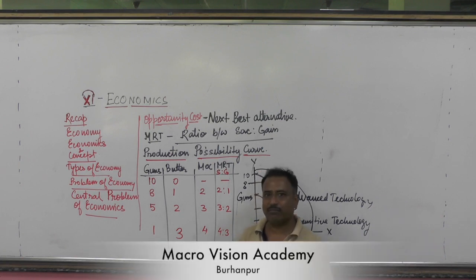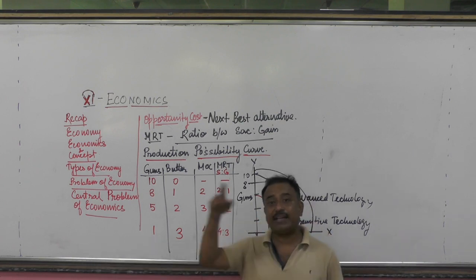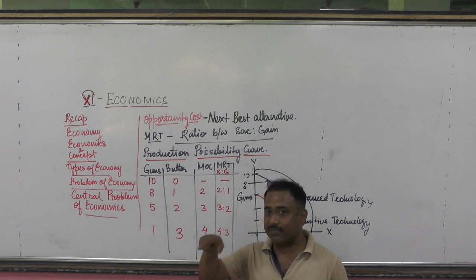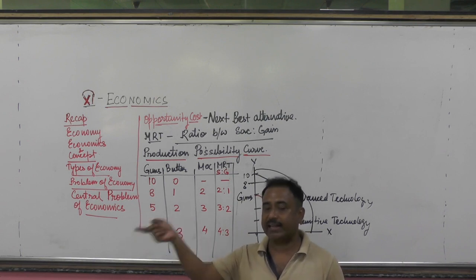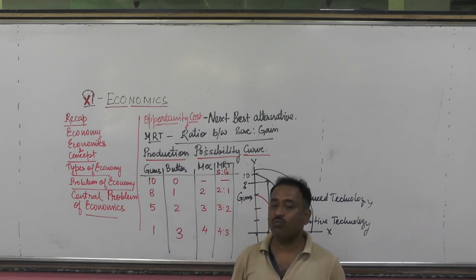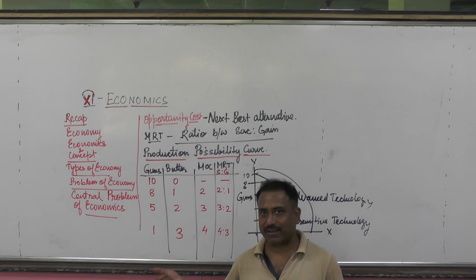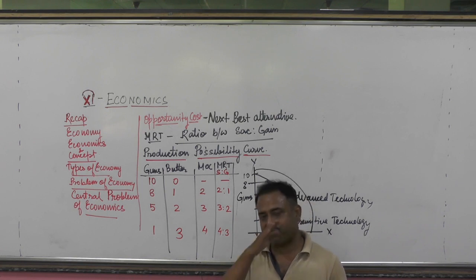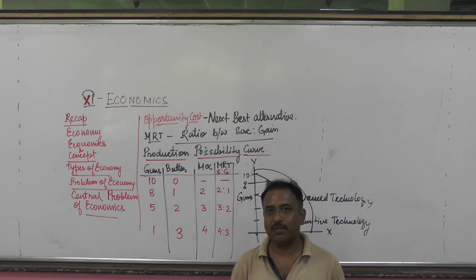It is concave when sacrifice is greater than the gain. When it is convex, gain is more than the sacrifice. And when it is constant, when sacrifice and gain both are equal, then it is a straight line. Can I make you understand? Please stay with me.